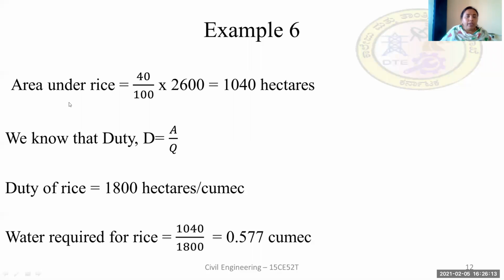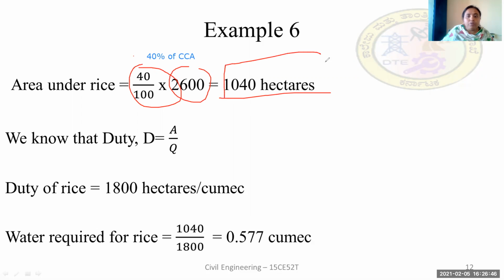So similarly, the area under rice is 40% of CCA, that is 40% of 2,600. As we already know, it is 40 by 100 into the CCA of 2,600. By substituting this, we get the area as 1,040 hectares. So the area under which rice can be cultivated is 1,040 hectares.